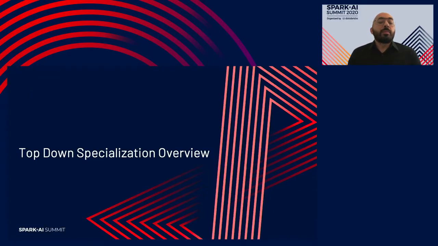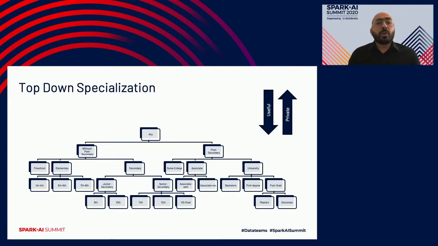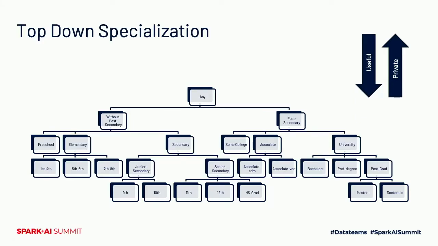So what exactly is top-down specialization then? It is a way to achieve this generalization, but in a way that aims to balance data utility and privacy, because as the data becomes more private, it becomes less useful for research or analytics. For every quasi-identifier attribute in the data set that we wish to anonymize, there's a corresponding taxonomy tree. A taxonomy tree is a hierarchy that represents the classes that all the distinct values belong to.